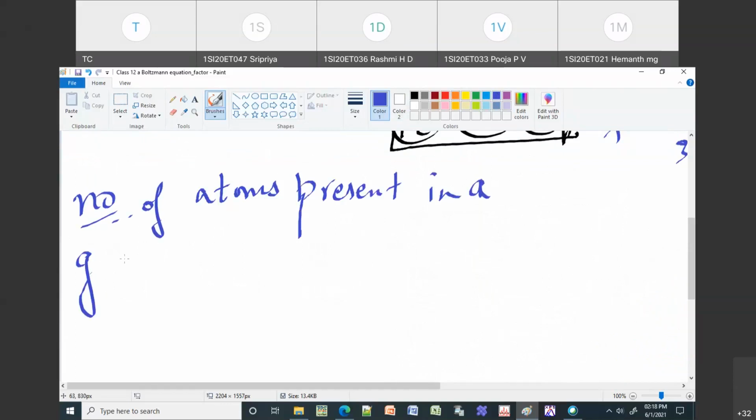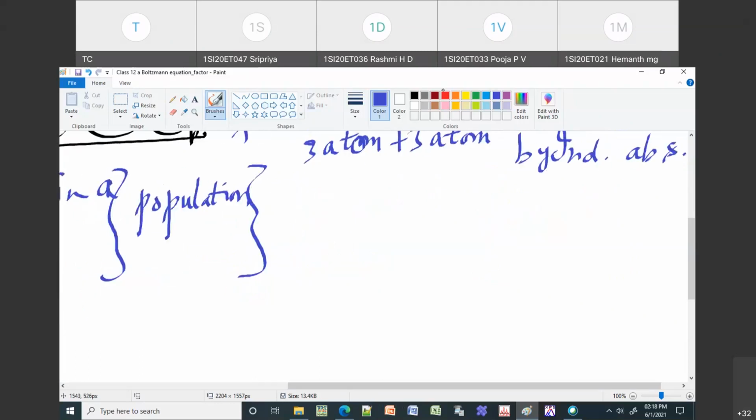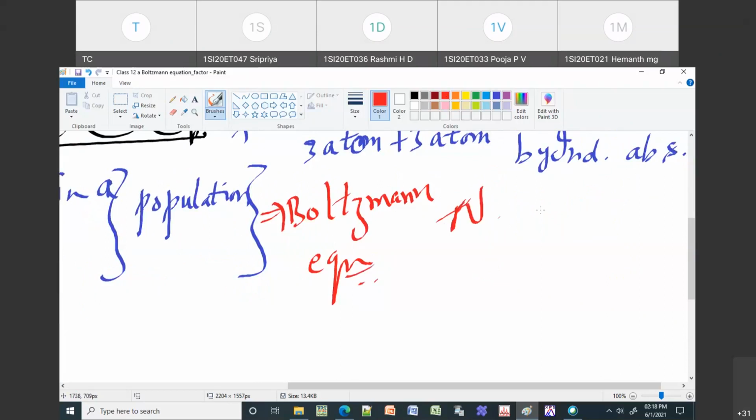This is what we call a population. How do you get this population? By using the formula called the Boltzmann equation. We are going to use the Boltzmann equation, and this Boltzmann equation will give the number of atoms which are present in that energy state.